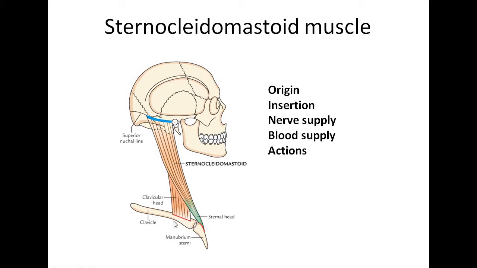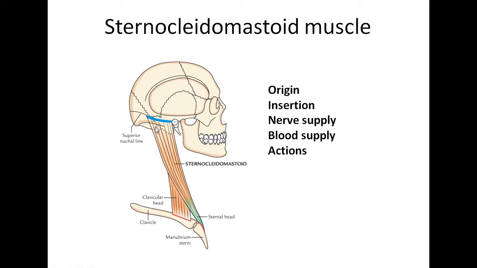Its fibers pass upward, backward and laterally in front of the sternoclavicular joint. The clavicular head is flat and musculo-aponeurotic in nature. It originates from the medial third of the superior surface of the clavicle. The fibers run vertically upward and blend with the fibers of the sternal head to form the fusiform belly, which is inserted in the form of a tendon on the mastoid process of the temporal bone, and a thin aponeurosis also extends to the superior nuchal line.